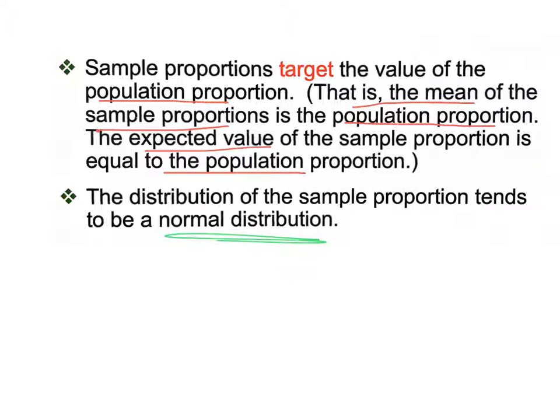That's what you expect. Again, if you average all the sample proportions, that's going to give us what the population proportion is, and because it's a normal distribution, the mean is going to be in the middle of our normal curve. The distribution of sample proportions tends to be normal. Just saw that on the last slide.